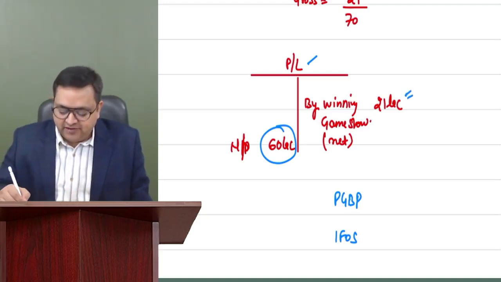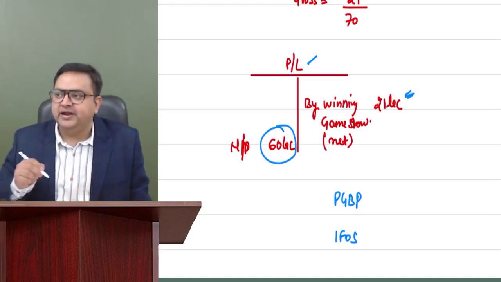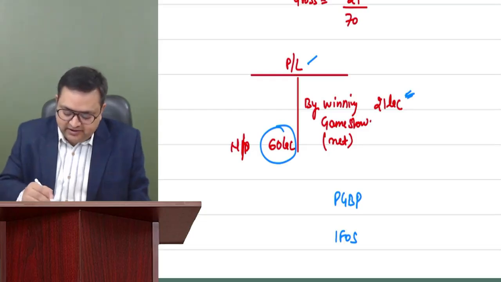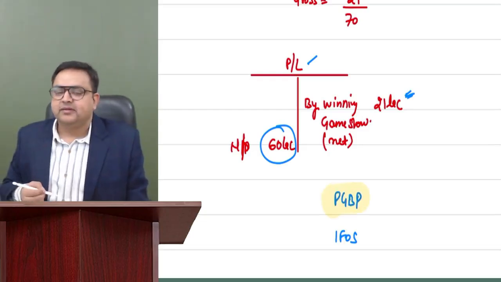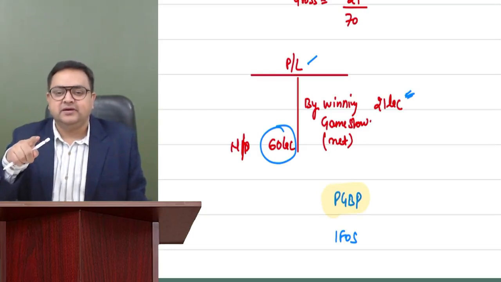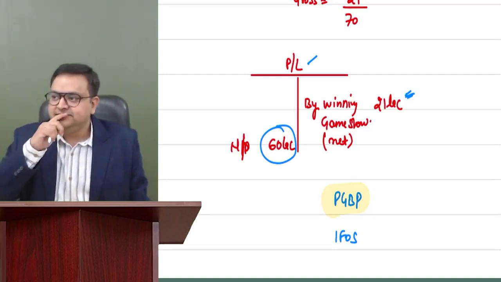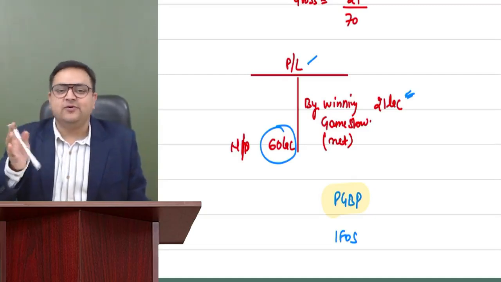So tell me, while computing your PGBP, how much will you delete? 30 or 21? While computing PGBP, right now I'm only concerned with PGBP. While computing your PGBP, how much will you delete? 21 or 30? Very nice. 21 only. Correct.